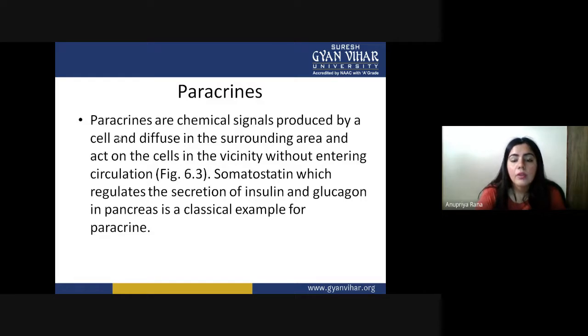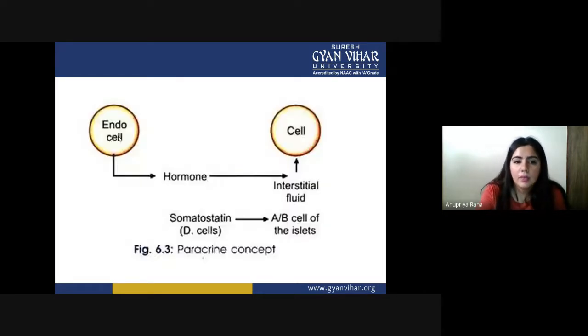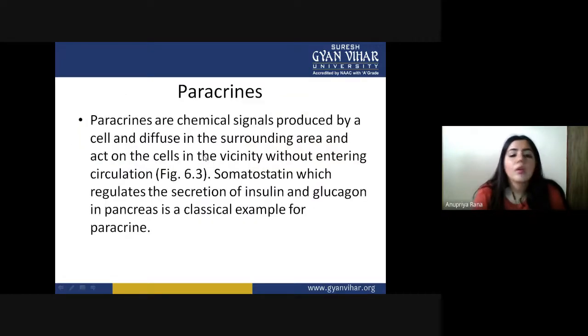So here you can see this kind of pathway, like this is an endocrine cell. It is going to secrete a hormone into the interstitial fluid, and a particular cell is going to be affected. This concept is called the paracrine concept. Somatostatin, which regulates the secretion of insulin and glucagon in the pancreas, is a classical example of a paracrine system.